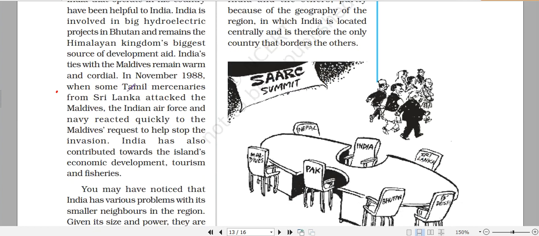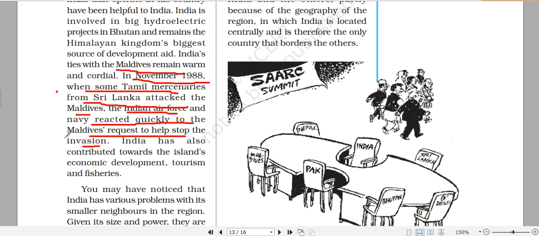Okay, then we have another country, that is Maldives. Maldives is a smaller island country, like I told you. It's further south of Sri Lanka. So we also enjoy cordial relations. There is an event told here: in November 1988, some Tamil mercenaries from Sri Lanka attacked the Maldives. The Indian Air Force and Navy reacted quickly to the Maldives' request to help stop the invasion. So this is how it is.